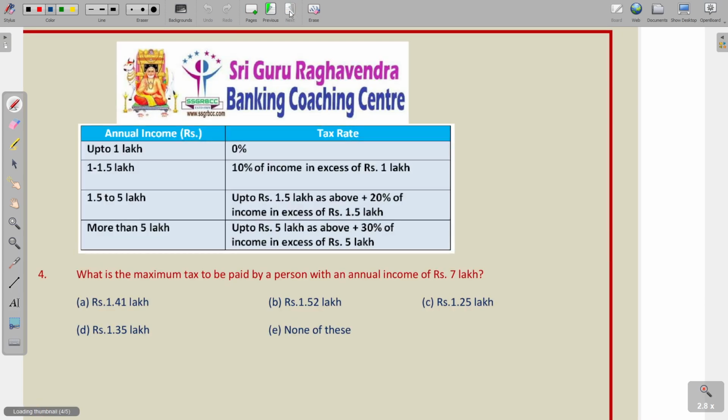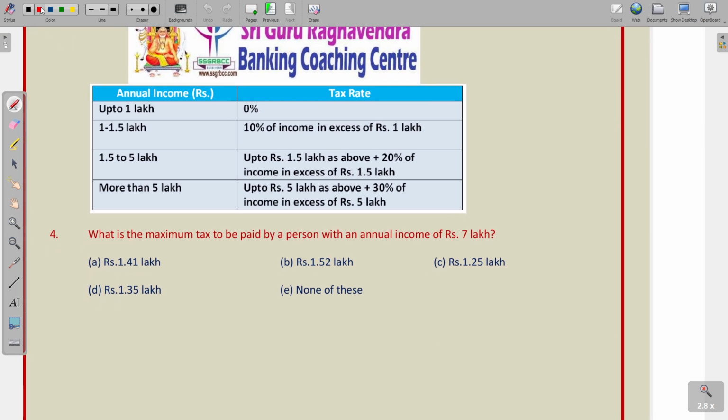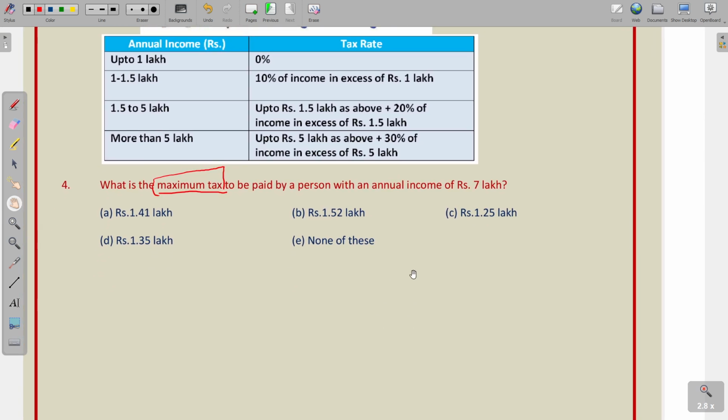Now let us see the next question. What is the maximum tax to be paid by a person with an annual income of 7 lakhs? So here you should see this word carefully. When there are no deductions, then there will be maximum tax. So here there is no investment. He is not investing in security, he is not taking any housing loan. So what is the maximum tax if his income is 7 lakhs?